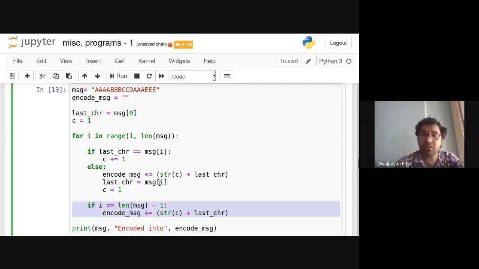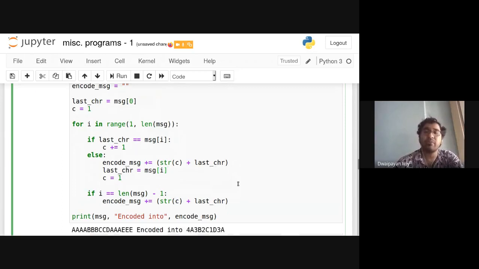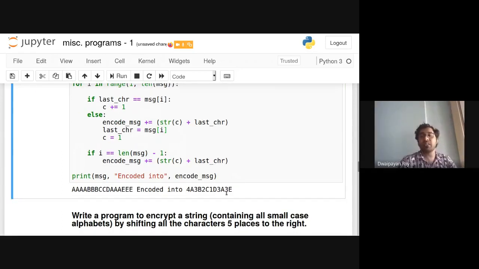So for that, this is checking whether I am traversing the last character or not. If I am at the last character point, then this statement will be true. Then whatever is in the last character variable and whatever that count is, I am adding these two into the encoded message. If I execute this, you can see the desired output, 3A and then 3E. Is it clear now? This is a very useful program.